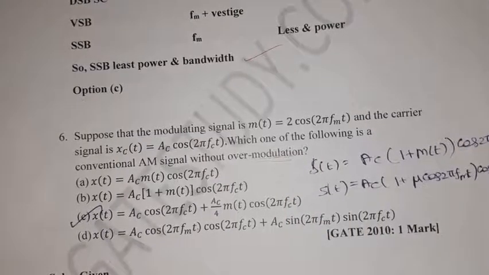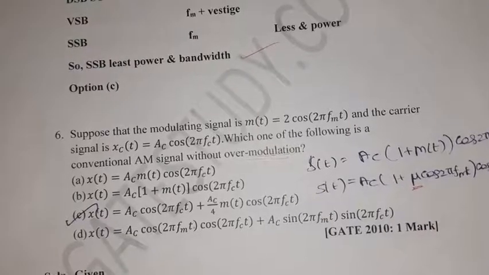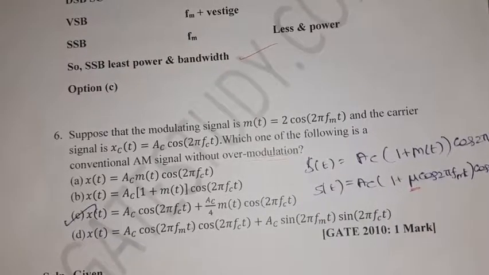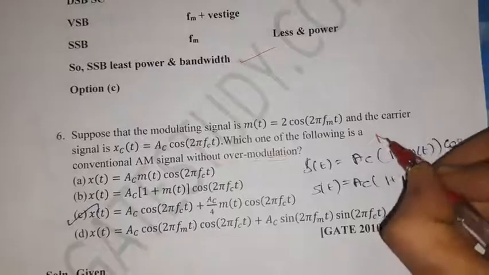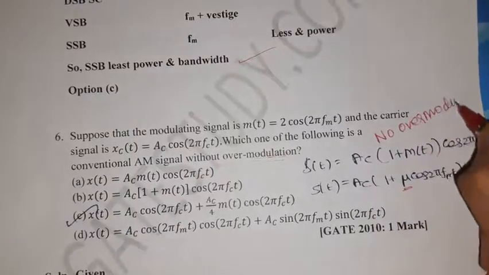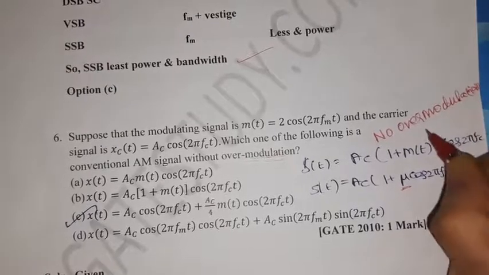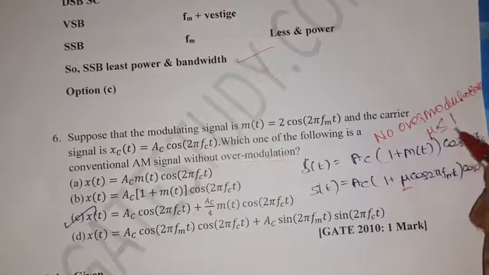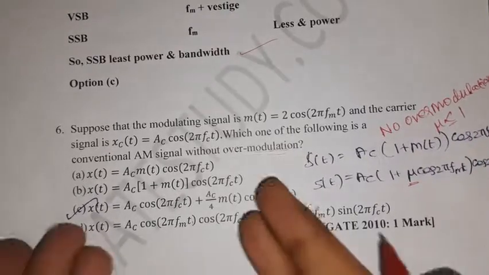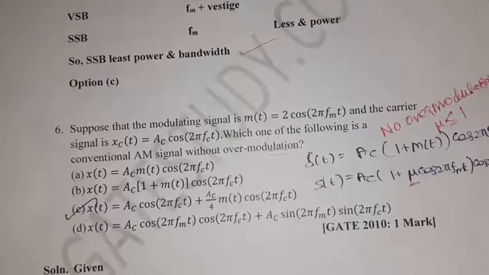We can find it using only the modulation index. The modulation index should be less than or equal to 1 for no over modulation. For over modulation it is greater than 1. From the options we need to find which modulating signal will have no over modulation.